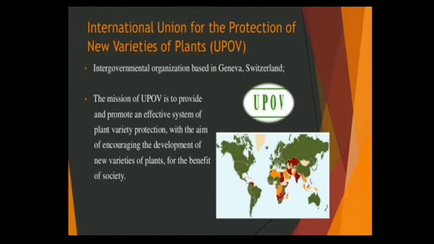Now, the International Union for the Protection of New Varieties of Plants. In short, we can say UPOV. My dear students, you have to remember all the short forms like UPOV. It is an intergovernmental organization based in Geneva, Switzerland. The mission of UPOV is to provide and promote an effective system of plant variety protection with the aim of encouraging the development of new varieties of plants for the benefit of society.